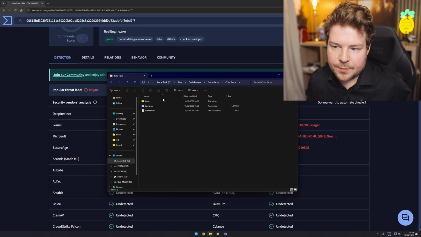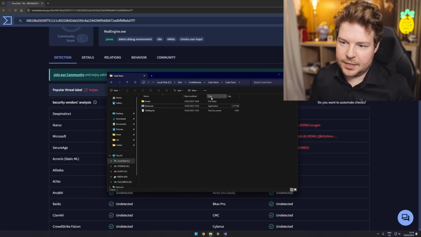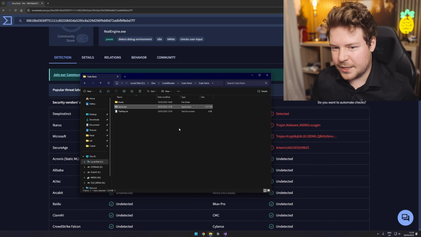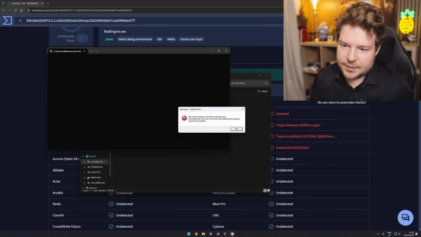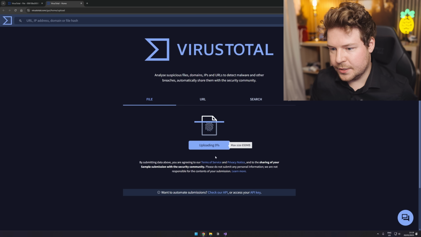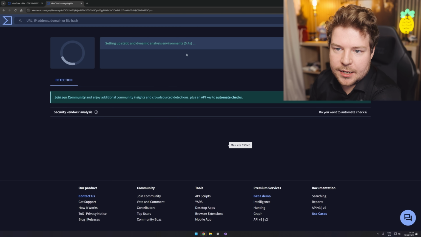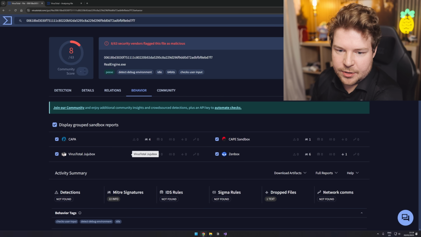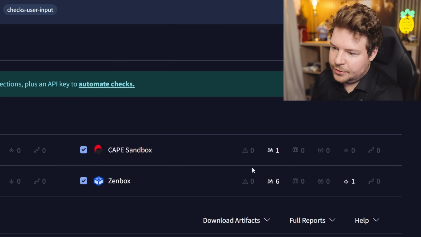If we have a look at some other exes that have been submitted to me, this is from the Cute Farm code review I did a while ago. I'll have it linked up there. I think we may have tried to run this. In fact, I'll just run it now. And we couldn't run it because these DLLs were missing. But if we go over here and upload this, it's going to do some static and dynamic analysis on it. I think this website also tries to run it in certain sandboxes. And it looks like it had 0 detections, no network comms.